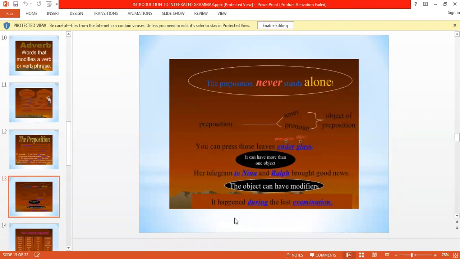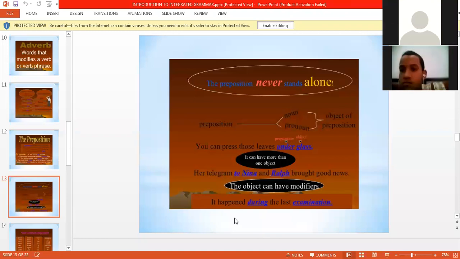Next comes: a preposition never stands alone. Yes, the worth remembering thing is that a preposition never comes alone. It must follow a noun. Like, you can press those leaves under grass. Here, it can have more than one object. It is a different thing that you have more than one object of the preposition, but it never happens that you do not have any object of the preposition.